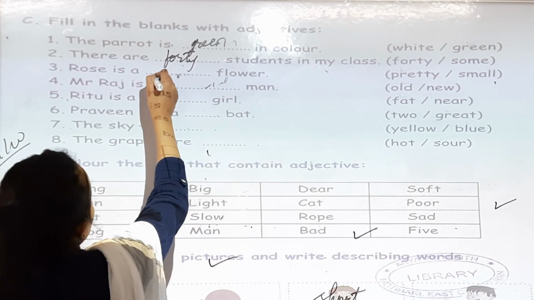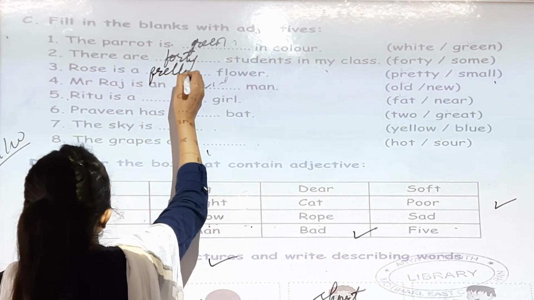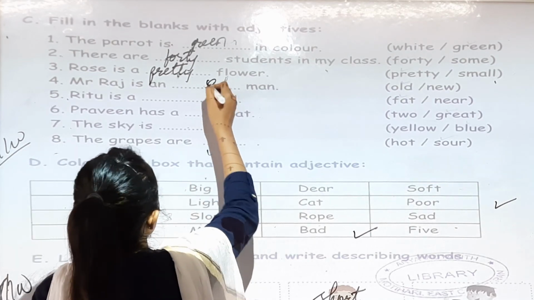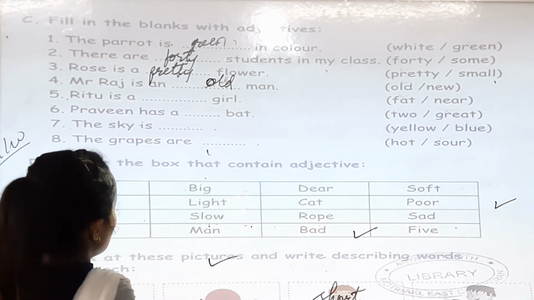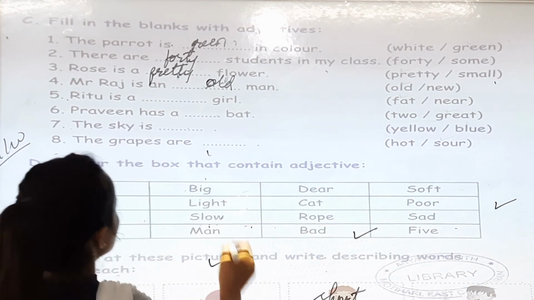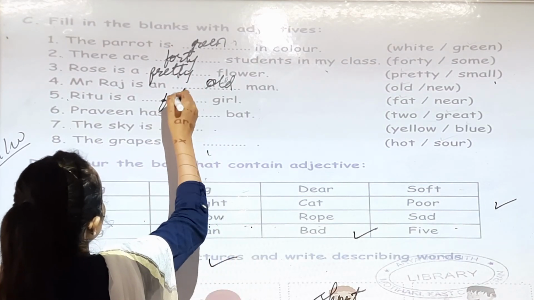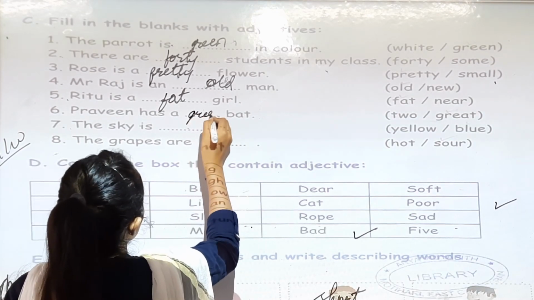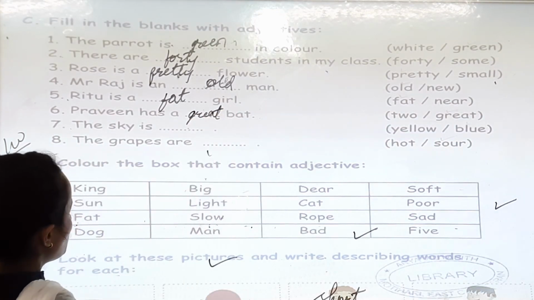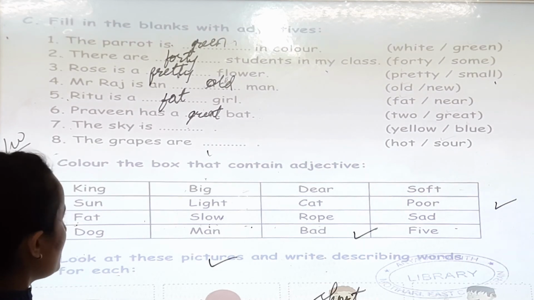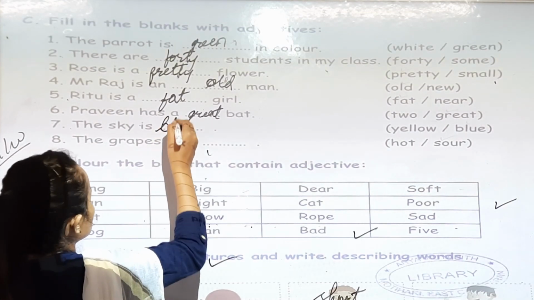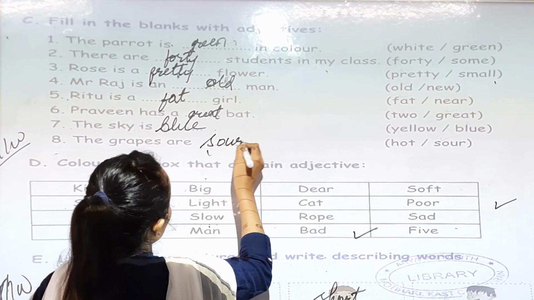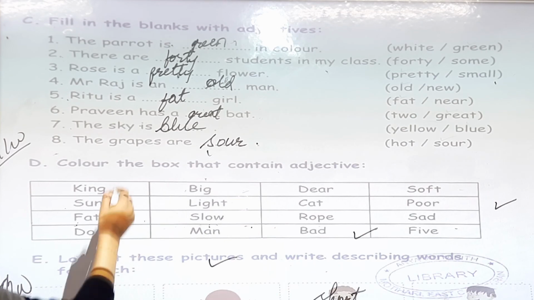Rose is pretty. And Mr. Raj is an old man. Yes. Ritu is a fat girl. Praveen has a great bat or two bats. The sky is blue. The grapes are sour. So, it describes the noun.